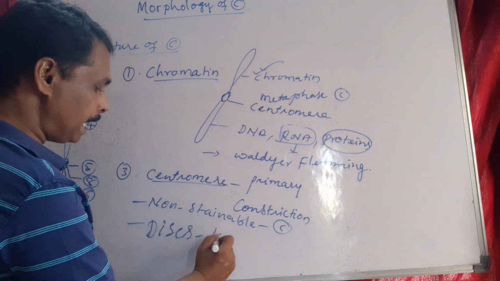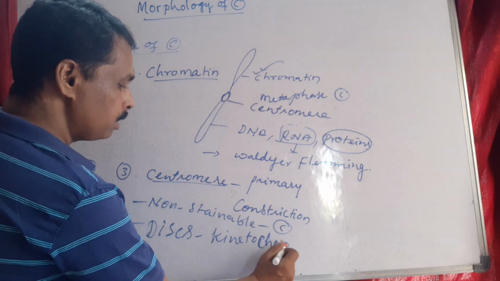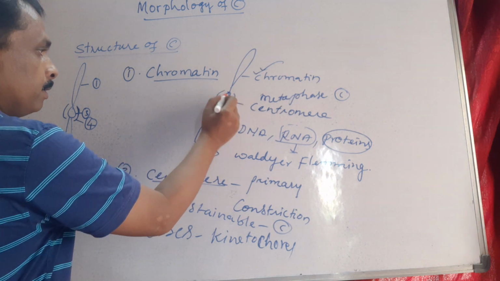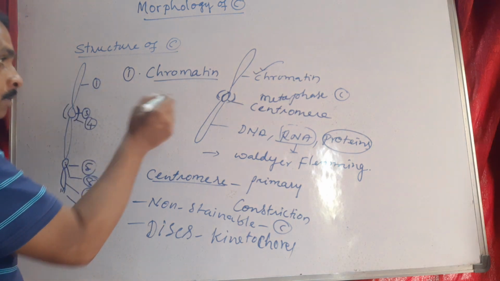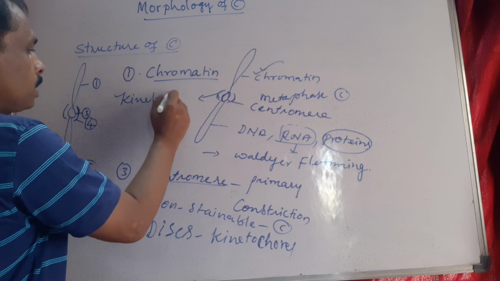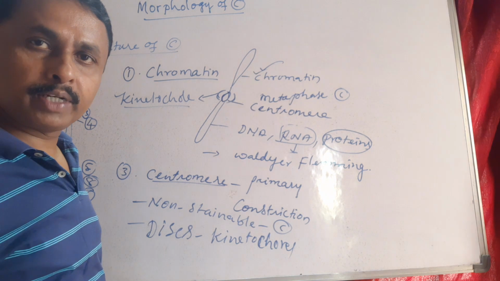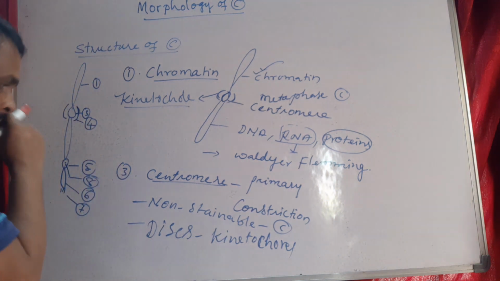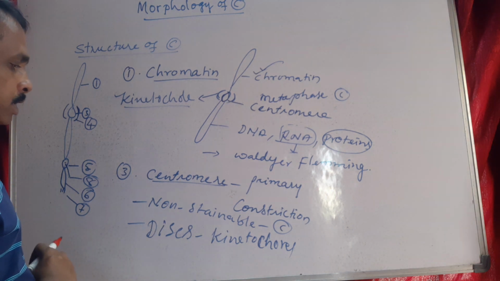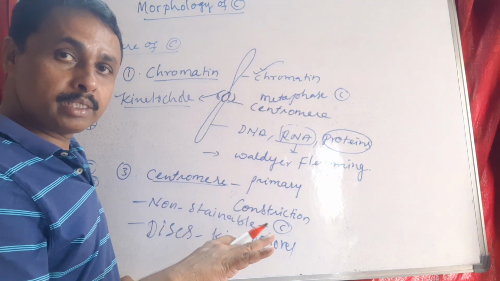Two protein discs are called kinetochores. Kinetochores are present around this primary constriction. Kinetochores are the sites for attachment of spindle apparatus. Structurally, centromeres differ from secondary constriction, though secondary constriction is also non-stainable.